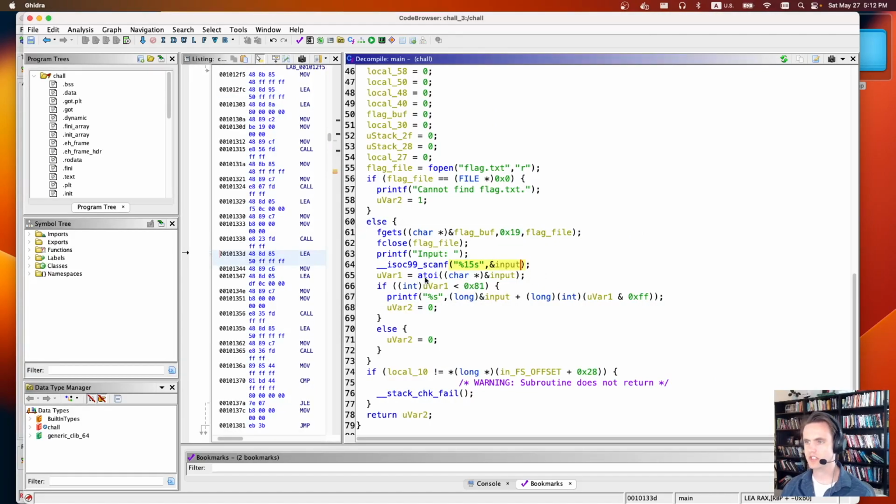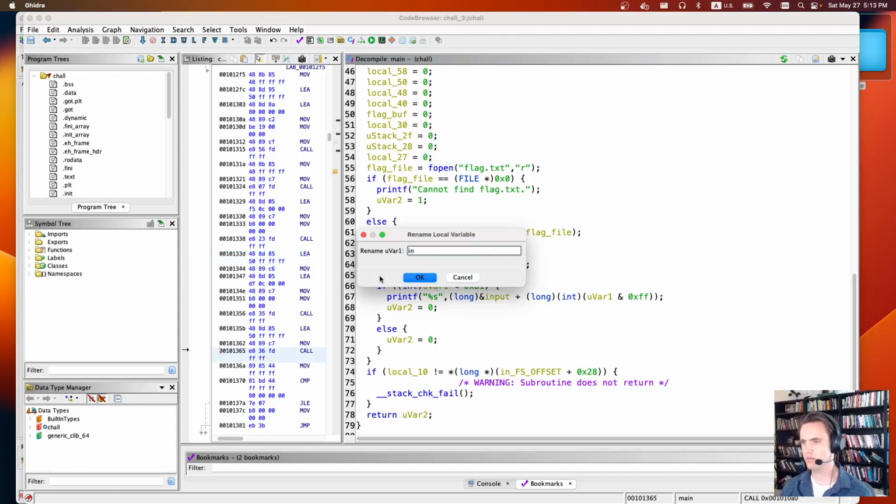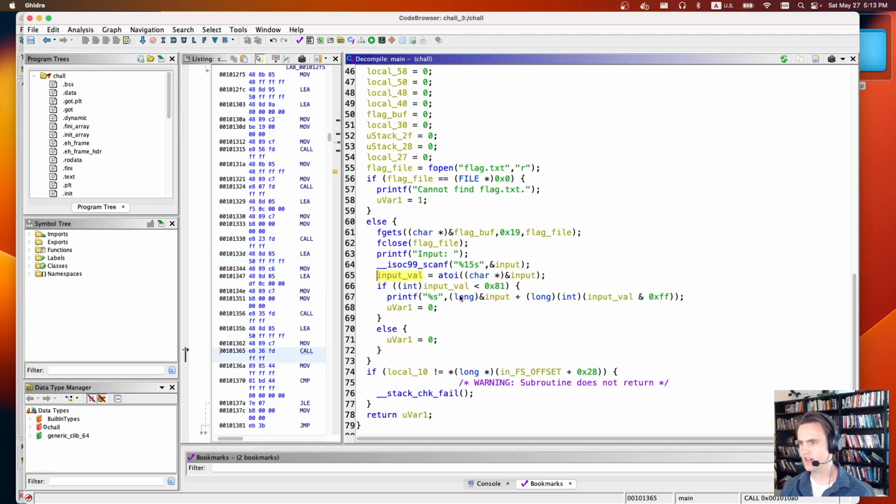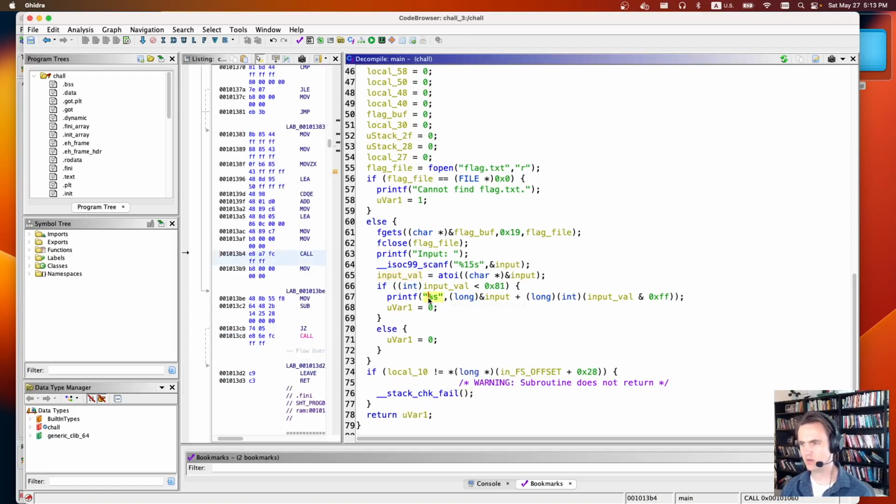Then it's going to do an ASCII to integer on our input. We'll just call it val. What's interesting then is it's going to do input plus input val and do an offset and print the string there. A little bit confusing, but basically it's kind of like doing an array offset, but we get to pick the array offset, and it's going to print the string at that array offset.